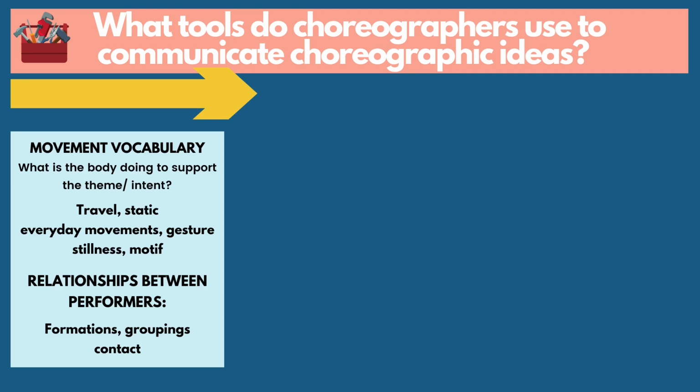Maybe there's a strong use of stillness in a particular section of the work. And then, of course, the relationship between the performers. How are they interacting with one another in the piece? Are they forming particular formations? Are there smaller little relationships, like maybe a duet there, a trio here? So you're talking about all of those things when you are describing and analyzing the movements being used in the work.